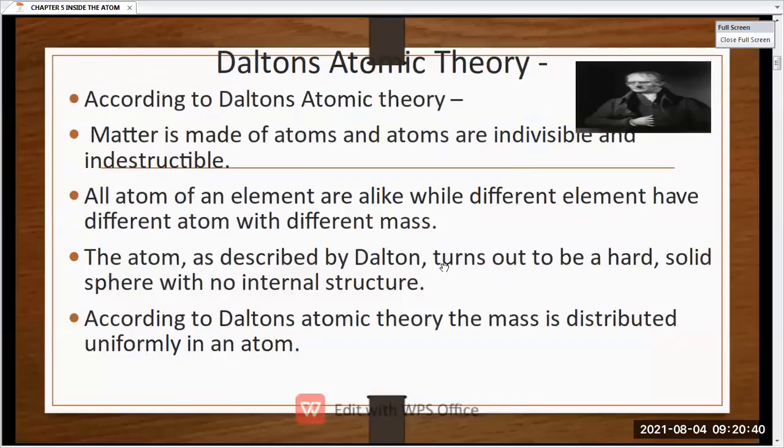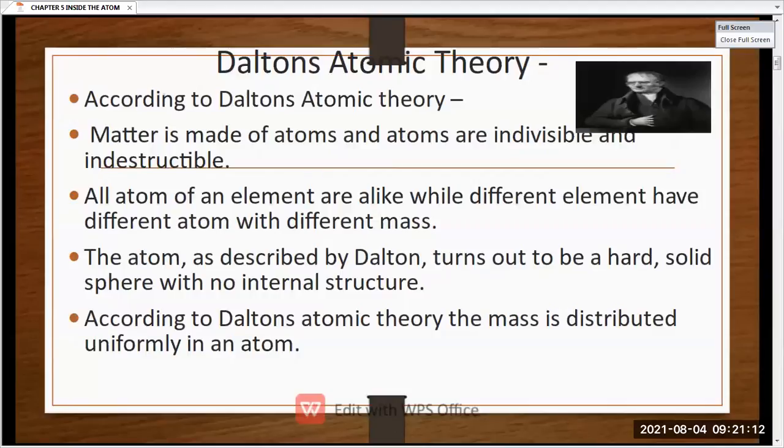Then we have studied Dalton's theory. In Dalton's theory, we studied that matter is made up of atoms, and an atom cannot be destroyed, cannot be created, and is indivisible. Then, all atoms are not alike. Only a few atoms are alike, whereas some atoms are different and have different mass. We also studied that every atom is a hard solid sphere, but it does not